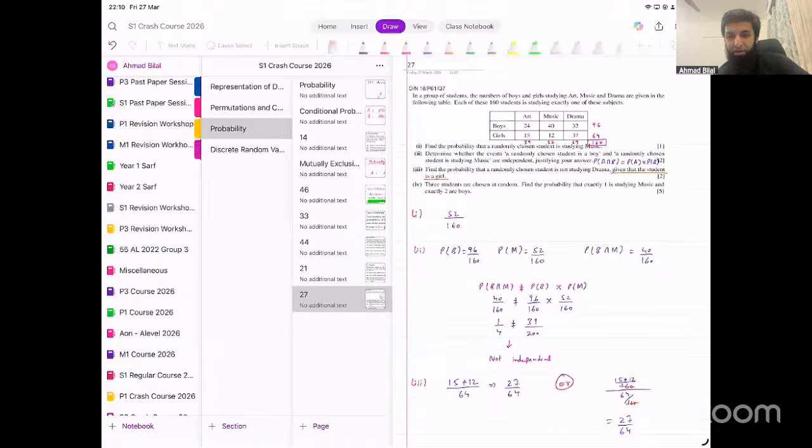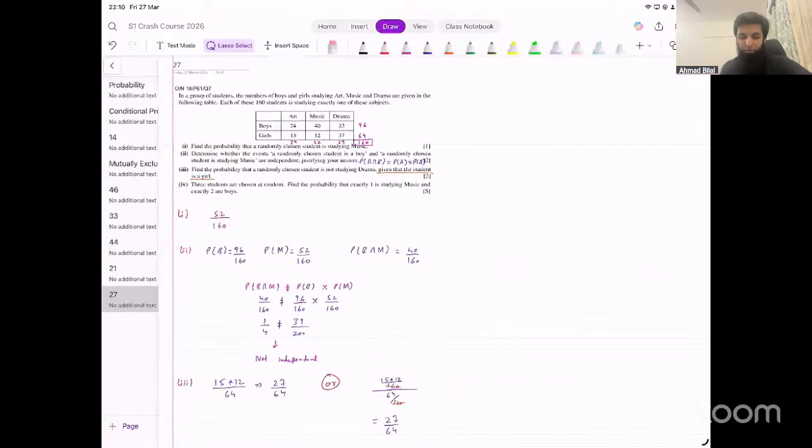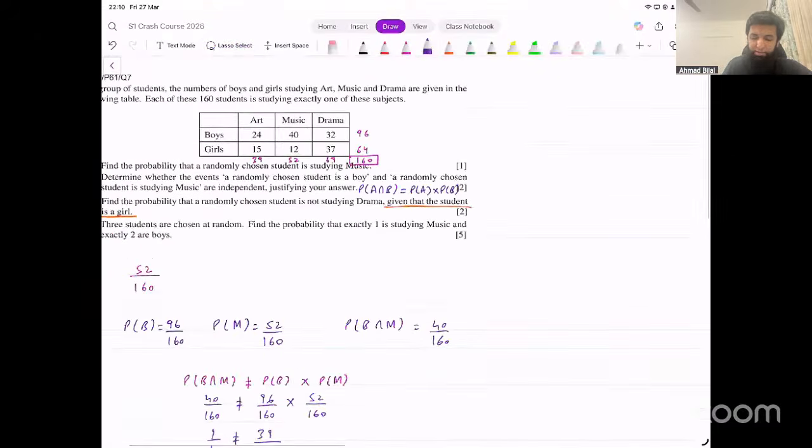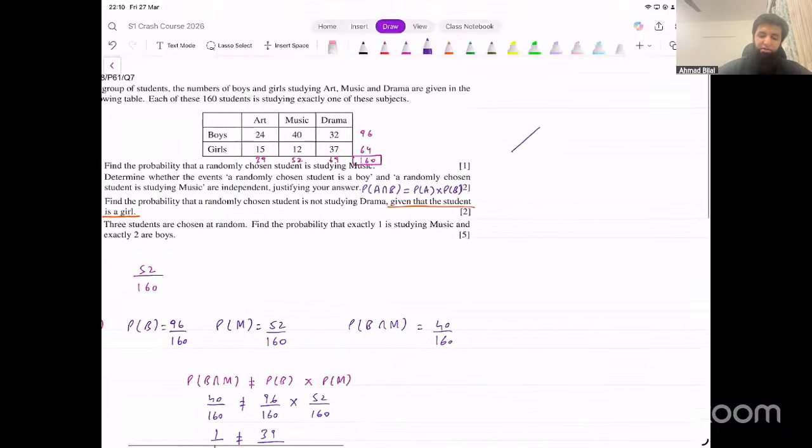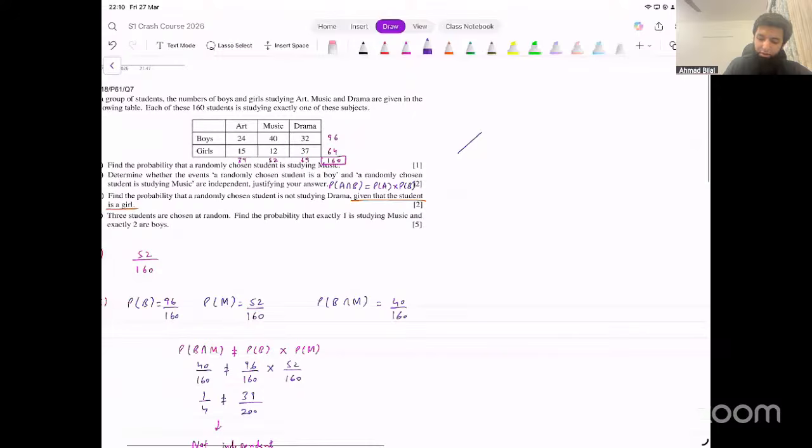If you were to make a tree diagram, you will also have to make that using cases like this, right? So it'll be like you're selecting 3 students. You have cases like this. The two things that matter are boys and music, right?